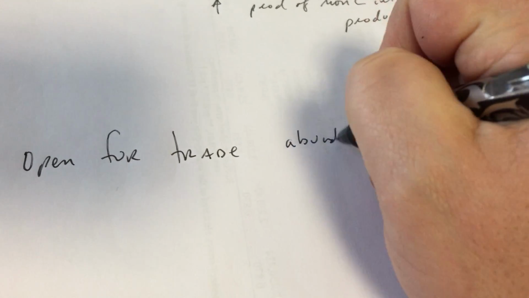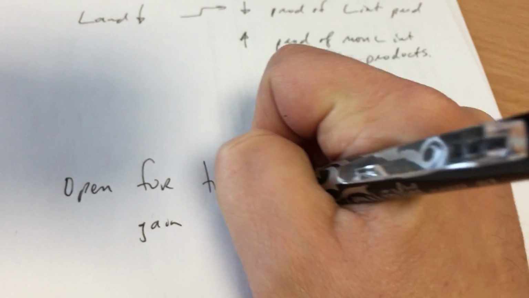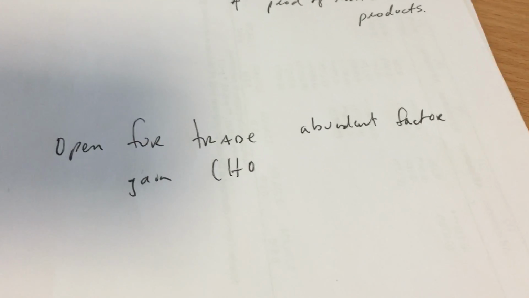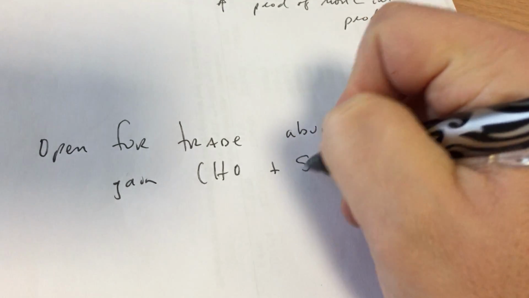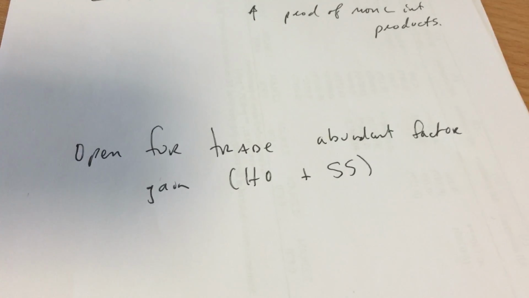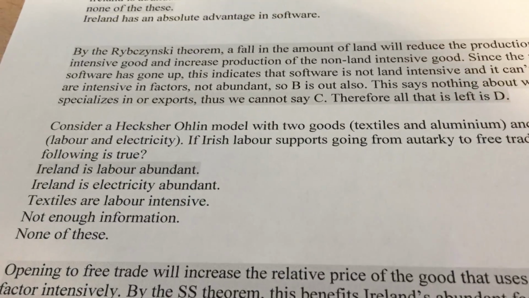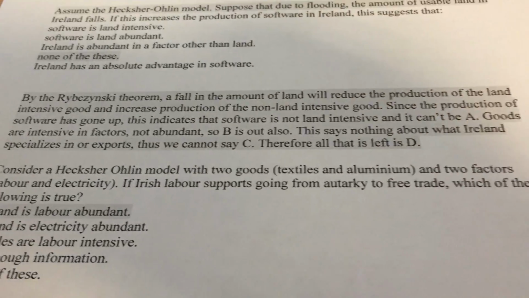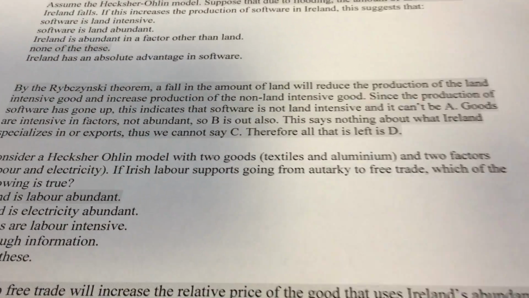So the abundant factor will gain, and we get this by combining the Heckscher-Ohlin theorem. A country has a comparative advantage in the good that uses its abundant factor intensively. That's going to drive the price of that good up when they start to export. And then by the Stolper-Samuelson theorem, we know that's going to benefit the factor that is abundant. So what do we have over here again? Heckscher-Ohlin model with two goods, textiles and aluminum, two factors, labor and electricity. If Irish labor supports going from autarky to free trade, we know labor has got to be Ireland's abundant factor.